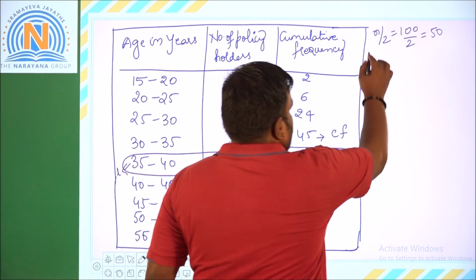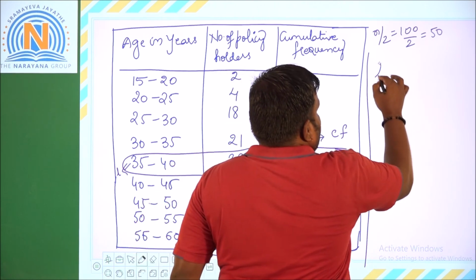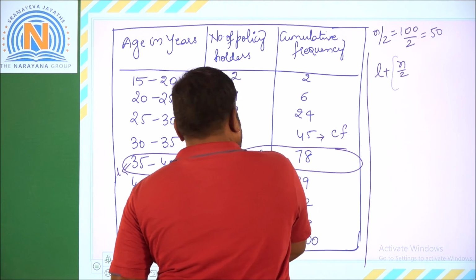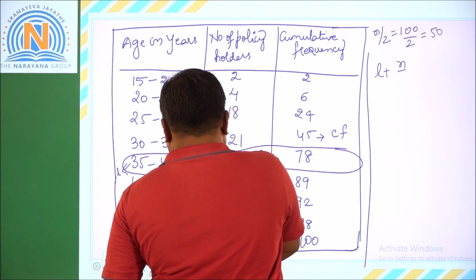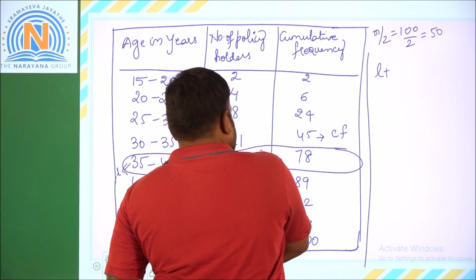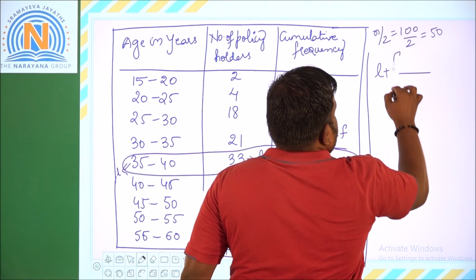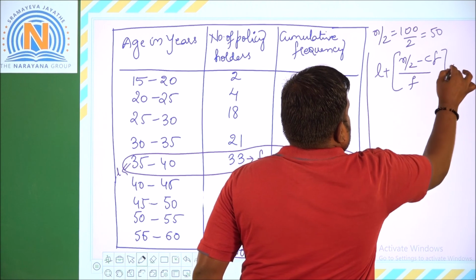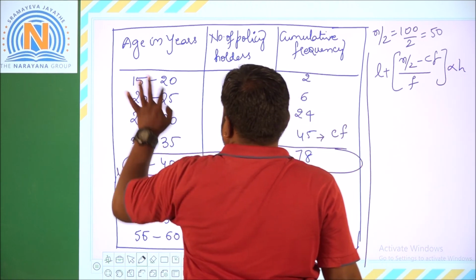Substitute in the formula of median, that is L plus n by 2 minus CF by f into h, and h is already known, it is 5 here.